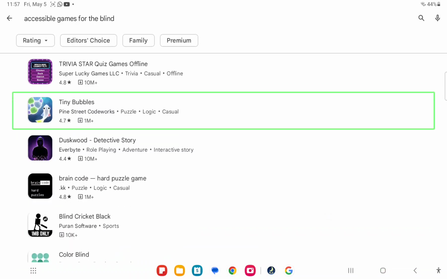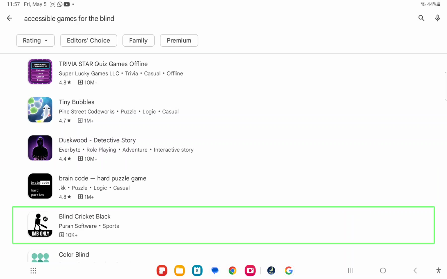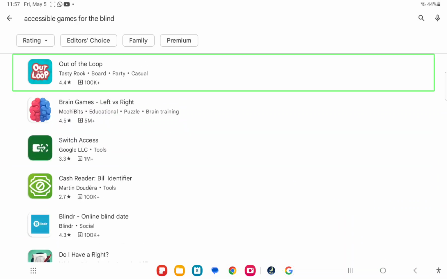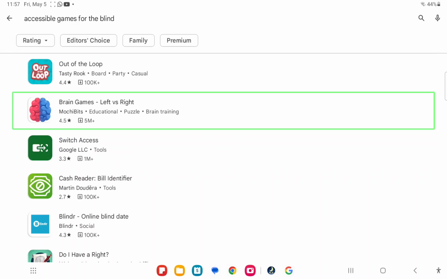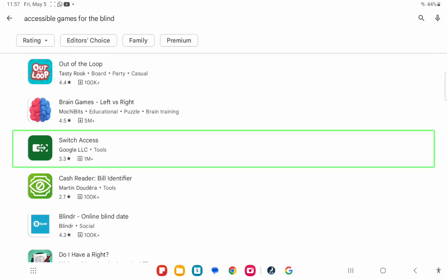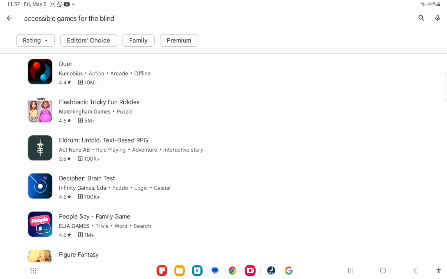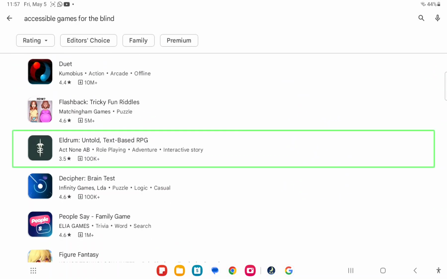Image of app or game icon for Trivia Star. Image of app or game icon for Blind Cricket. Image of app or game icon for Out of the Loop. Image of app or game icon for Brain Games. Image of app or game icon for Switch Access. Image of app or game icon for Eldrum.